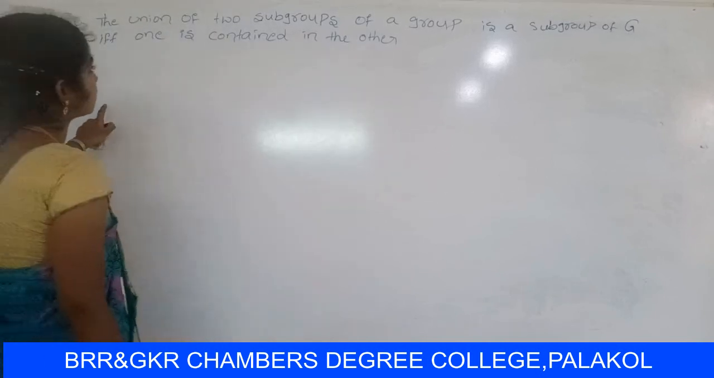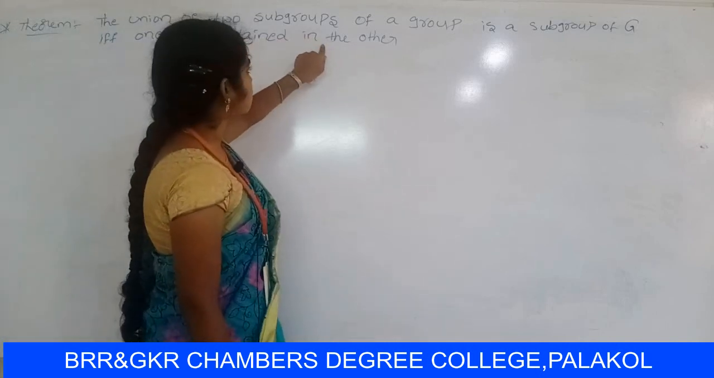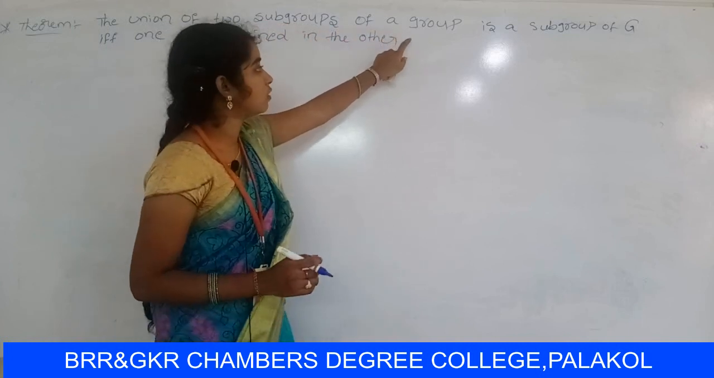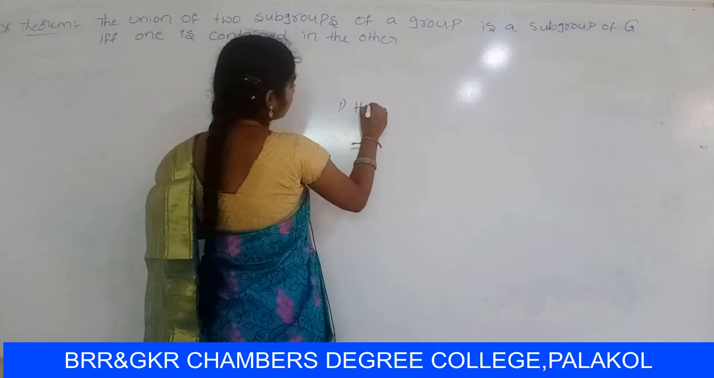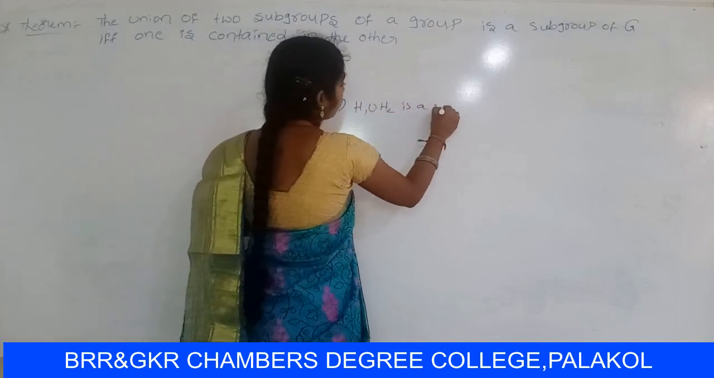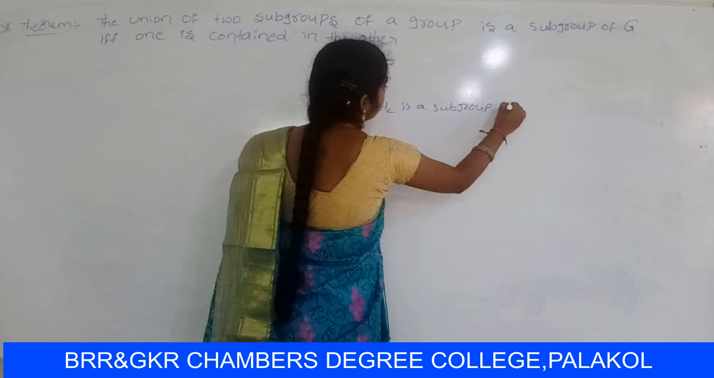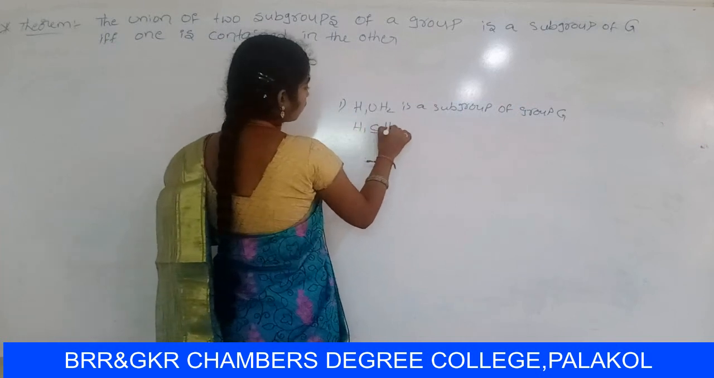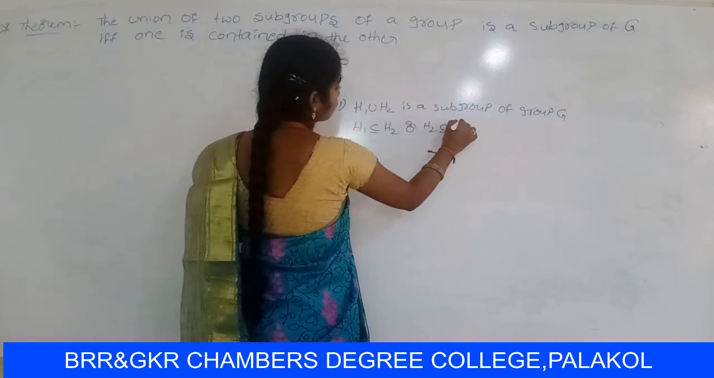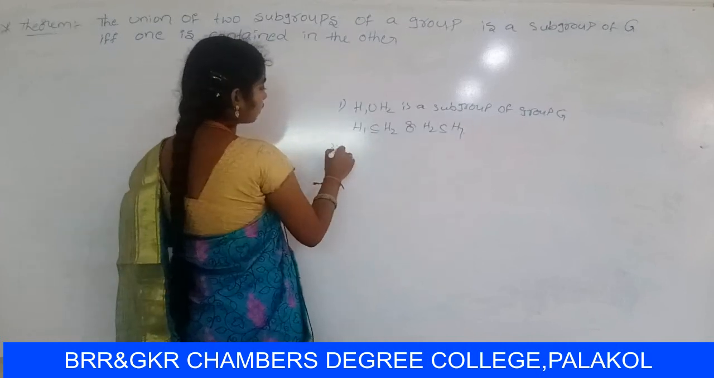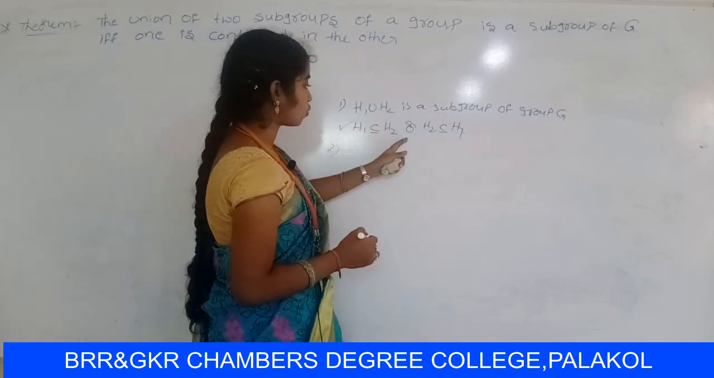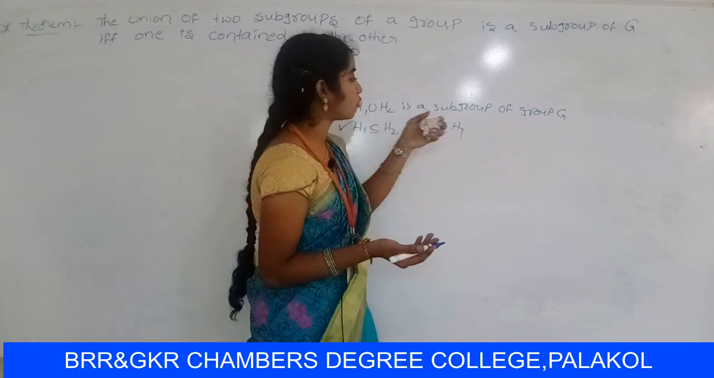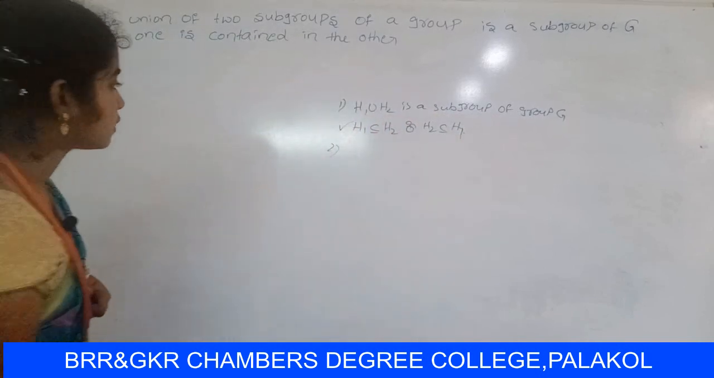First of all, let us consider this theorem in two parts. First one: H1 union H2 is a subgroup of group Z, so we have to prove that H1 contains H2 or H2 contains H1. Second part: let us consider H1 contains H2 or H2 contains H1, so we have to prove that H1 union H2 is a subgroup of group Z. So let us start the proof.